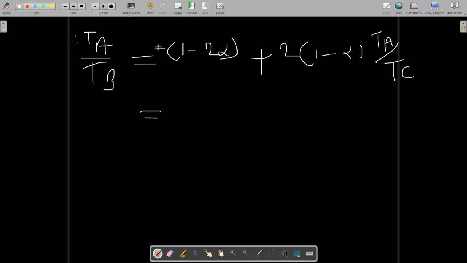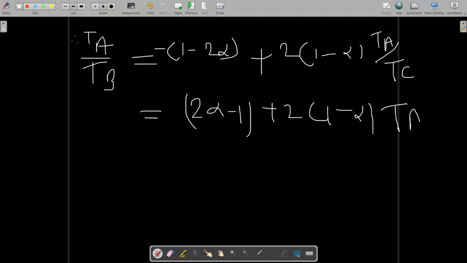Just to remove this negative sign, we can write it as 2 alpha minus 1 plus 2 times 1 minus alpha Ta by Tc, and you can see this is our required answer.